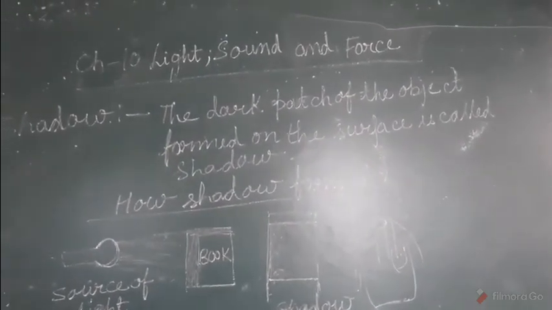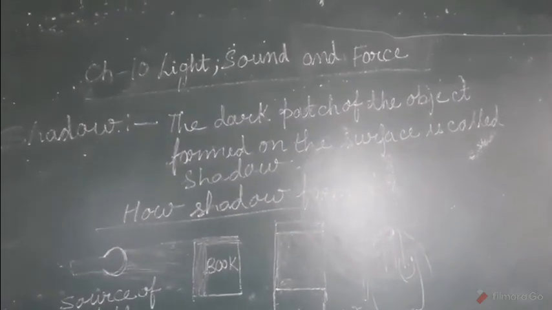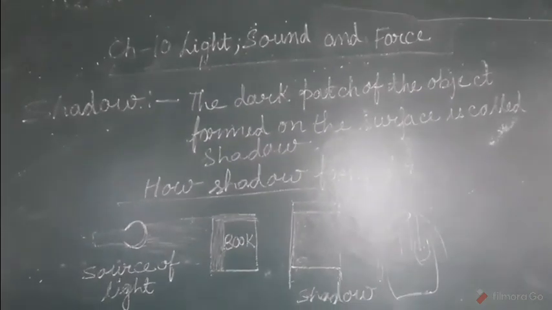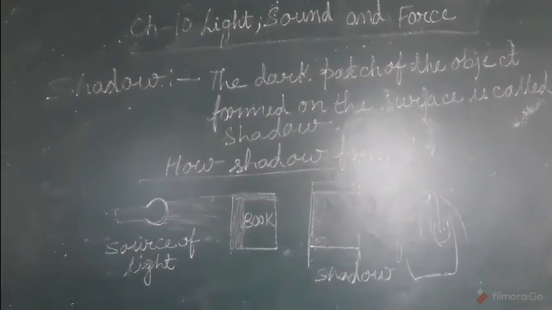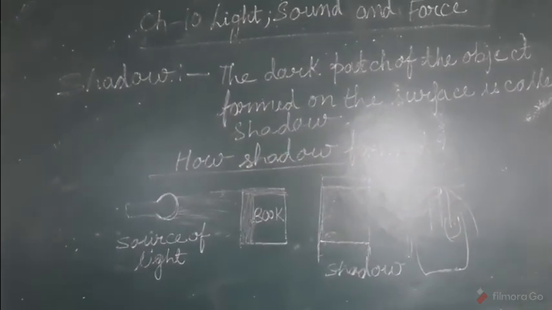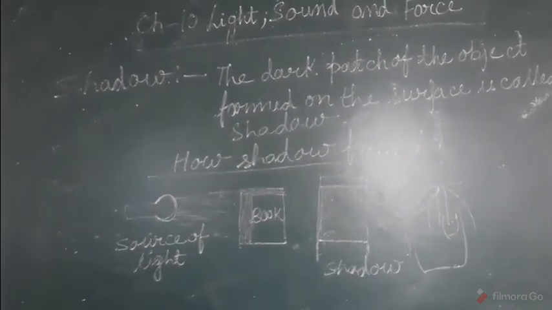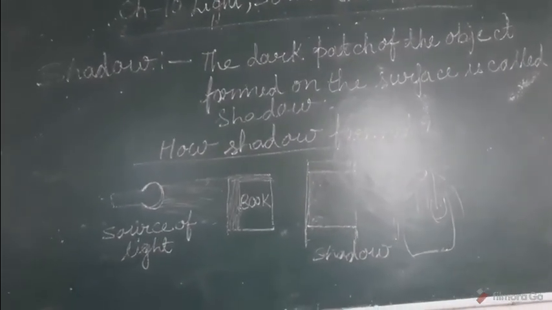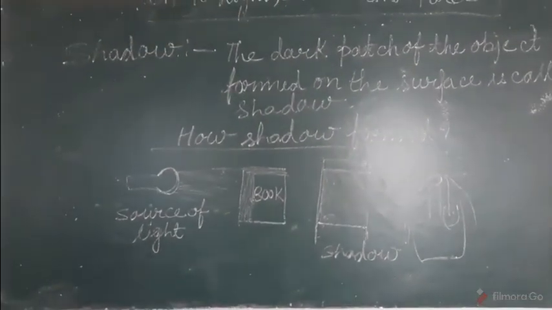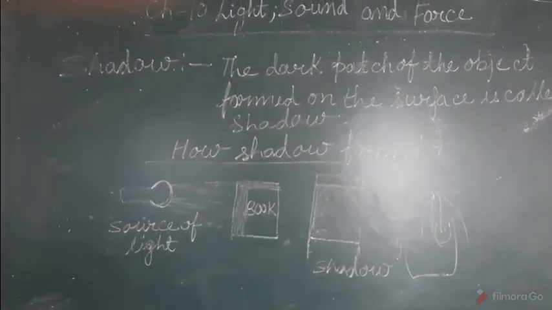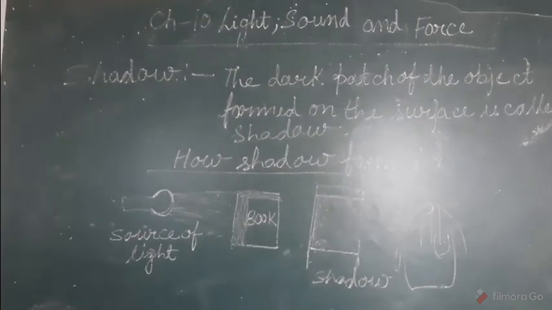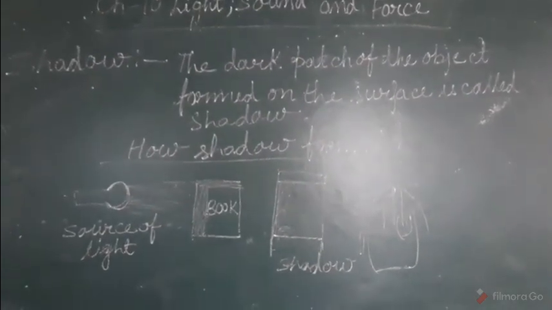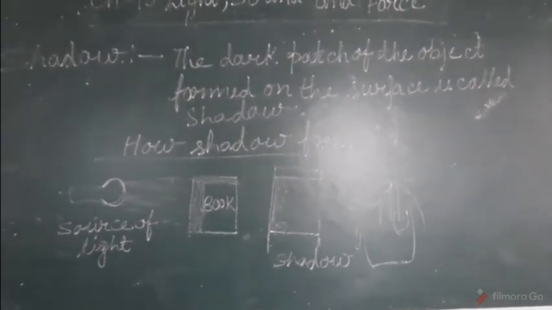Now, what is shadow? The dark patch of the object formed on the surface is called shadow. Shadow is formed when any object blocks the way of light. The shadow is formed on the opposite side of the source of light. So girls, today we have learned about light and shadow. So you have to read all of these and learn what is light and what is shadow. So that's all for today.